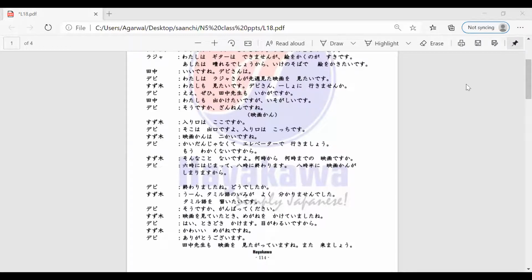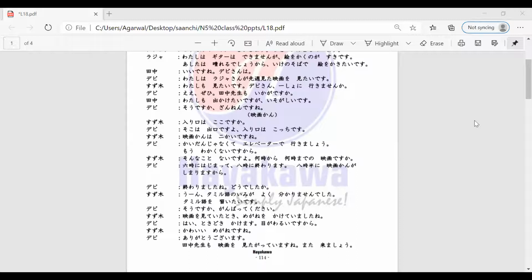Kaidan janakute erebeta de ikimashou. Mou wakakunai desu kara. Hai, arigatou gozaimasu, Shweta-san.